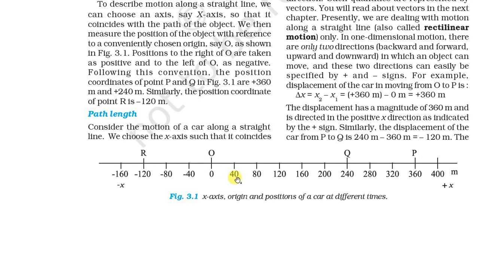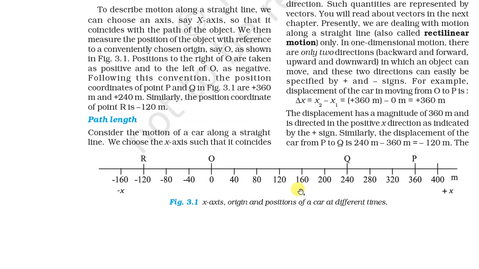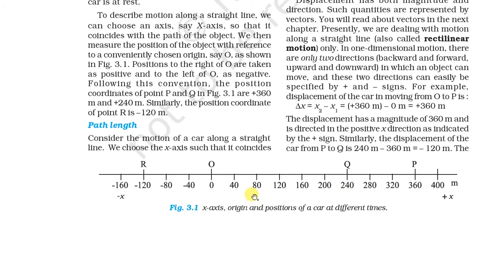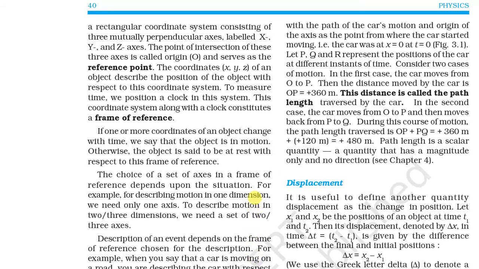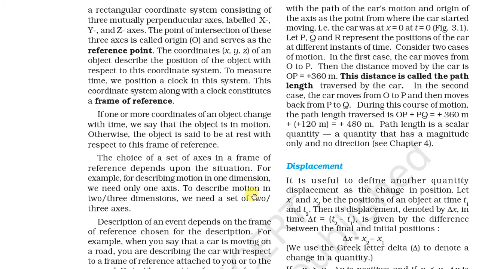Suppose at time t equals 0, and whenever it reaches, it takes 5 seconds, or 10 seconds, or 1 minute. So that is the time when the position is changed. At point O it is 0 and at point Q it is 240. The position changes with respect to time. This is our basic phenomena.